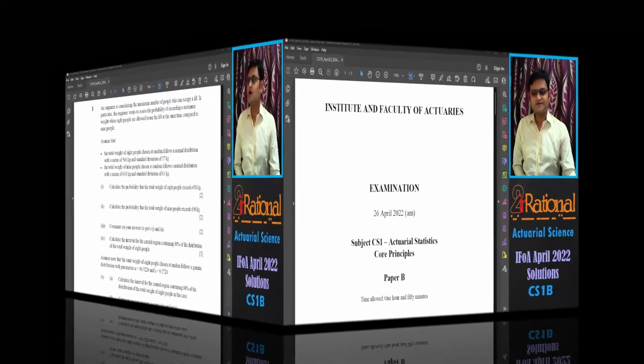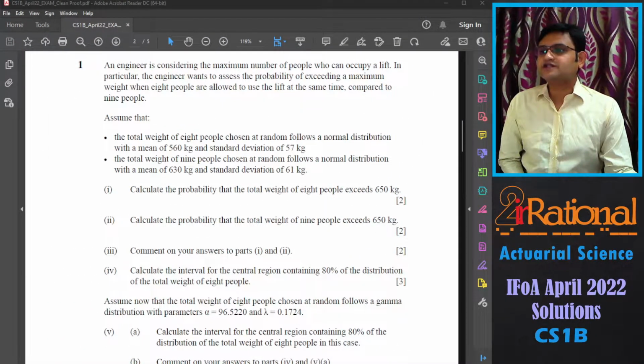Let's get started. Question number 1. An engineer is considering the maximum number of people who can occupy a lift. In particular, the engineer wants to assess the probability of exceeding a maximum weight when 8 people are allowed to use the lift at the same time, compared to 9 people. Assume that the total weight of 8 people chosen at random follows a normal distribution with a mean of 560 kg and a standard deviation of 57 kg. The total weight of 9 people chosen at random follows a normal distribution with a mean of 630 kg and a standard deviation of 61 kg.